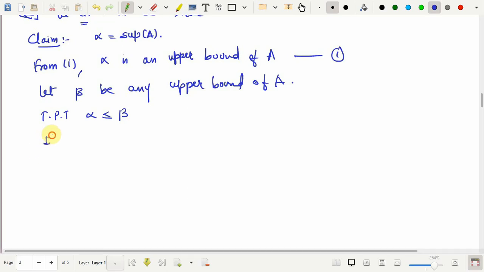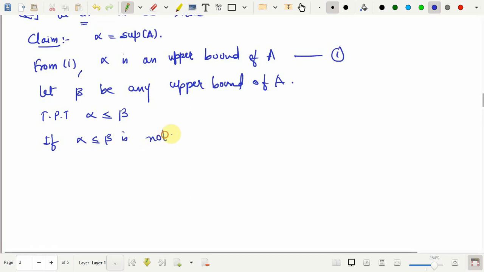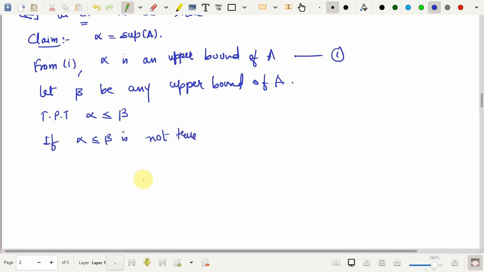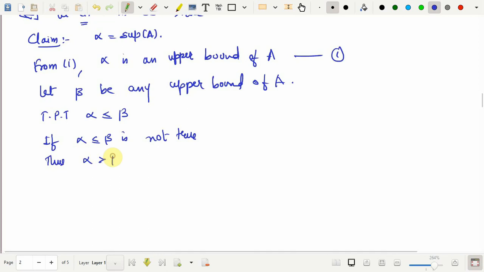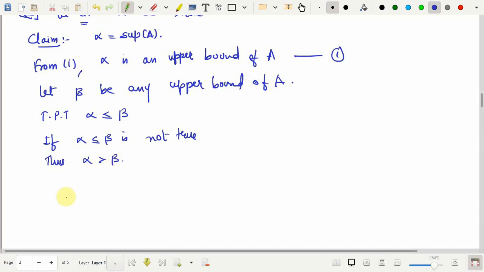So basically, we will have some observed result which can never be true from what we have assumed. Okay, so saying that my assumption that alpha less than or equal to beta is not true will never happen. So if alpha less than or equal to beta is not true, then what is the relation between alpha and beta? Alpha is greater than beta. Okay, so once alpha is greater than beta,